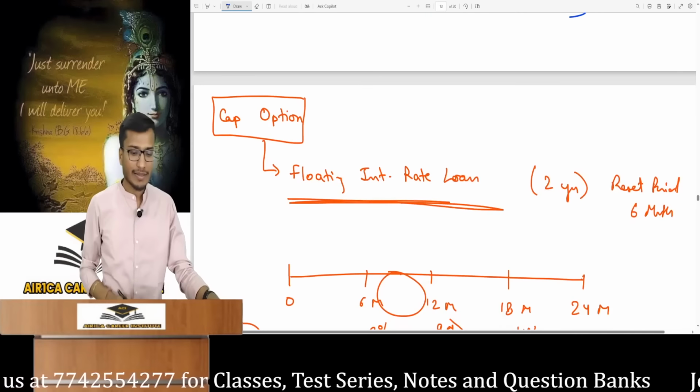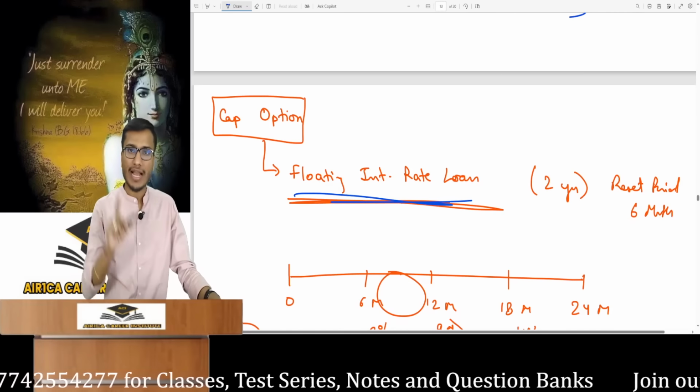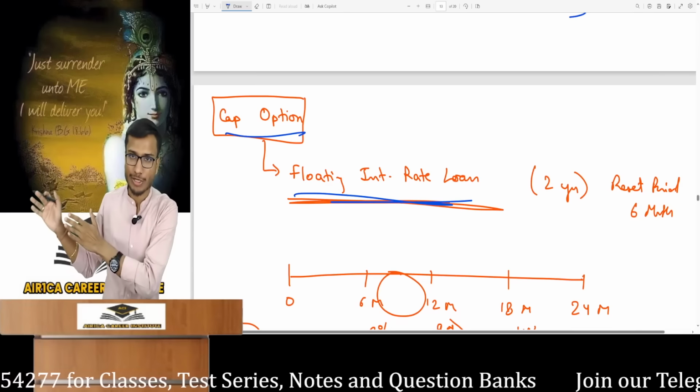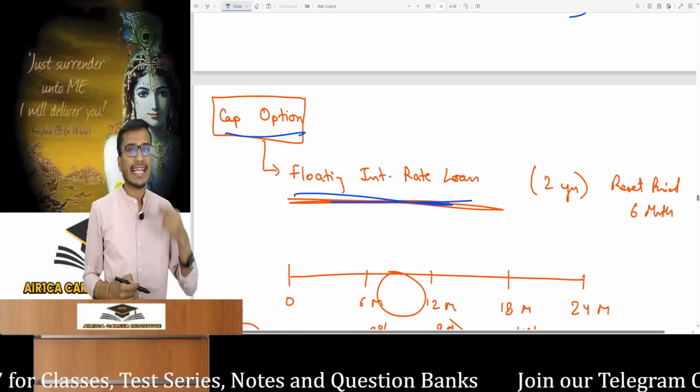Now let's see how they work. It is used for floating interest rate loans first. We discuss the cap option, putting the floor option aside. Let's discuss the cap option with an example.